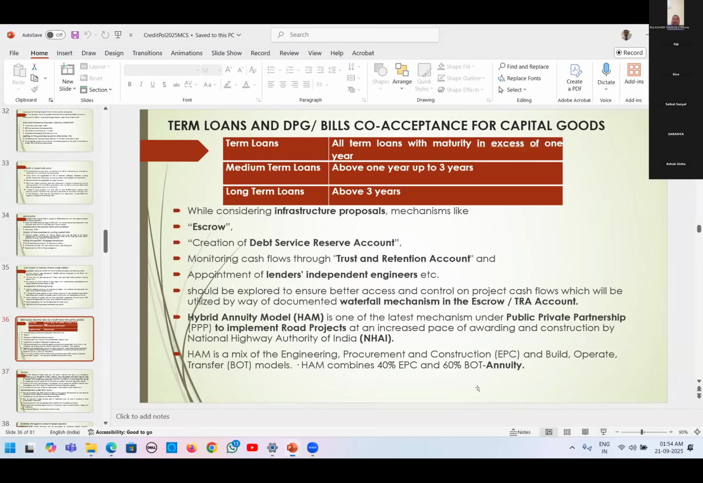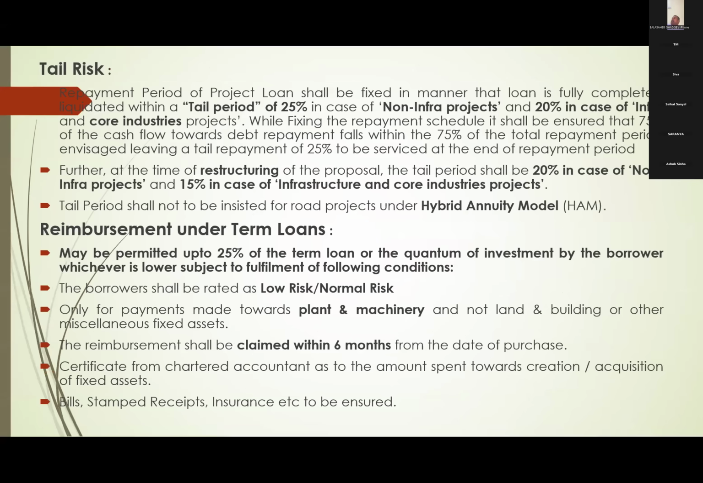So we go for the next one. Tail risk, another one in project finance that will come. Tail risk means, suppose for term loans you are fixing 20 years of repayment, and the economic life of that unit is 20 years only. Economic life of that unit is 20 years only.